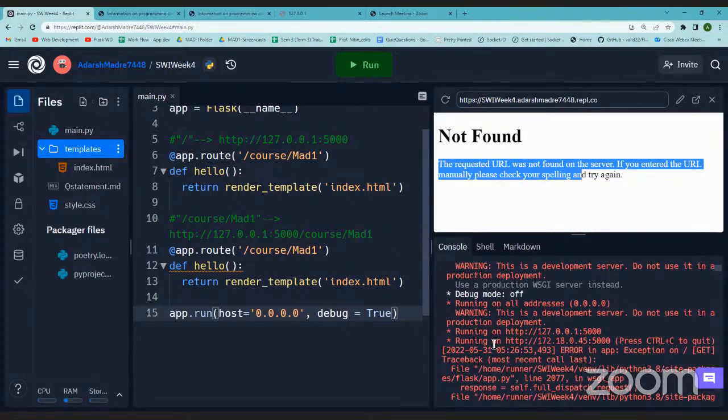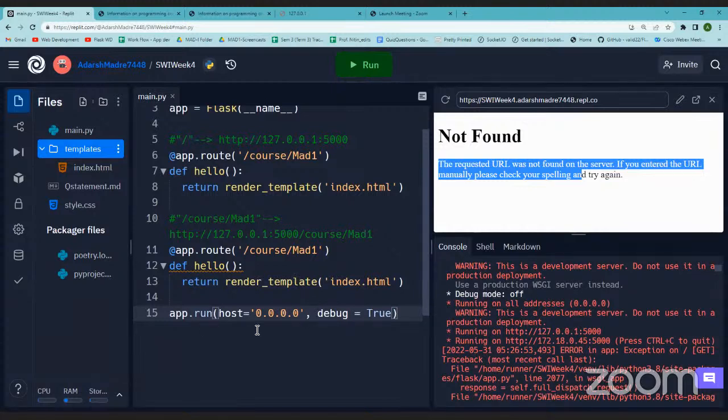Now we're working on Replit, right? When you're working on Replit, it is not on our machine. It is a web application. We are using some other platform to write our code. So if I run my application using the localhost, Replit will not understand from where the exact data is coming. So not giving the host will not make any sense here.